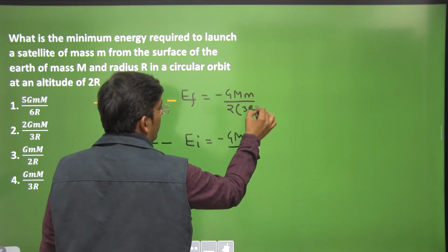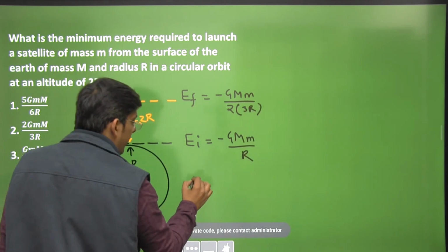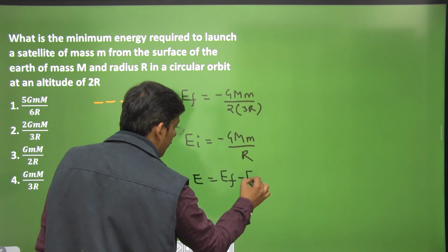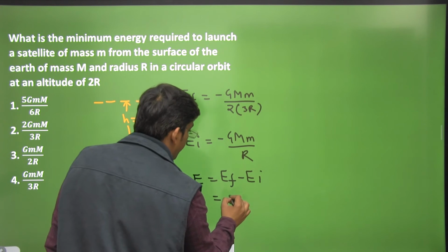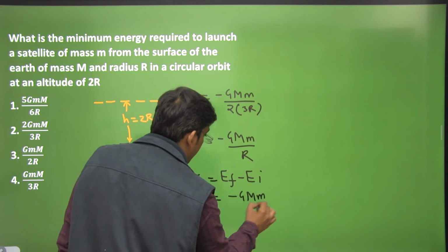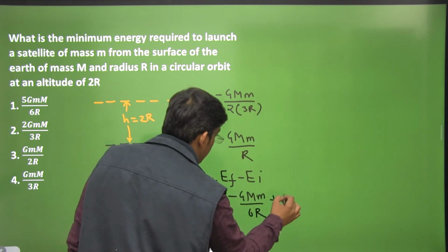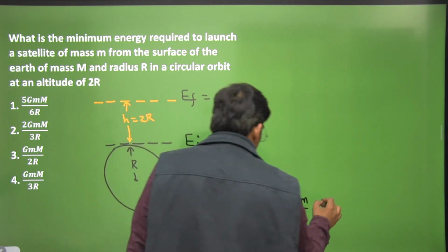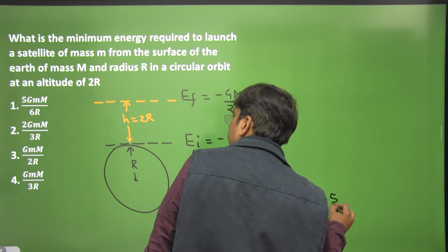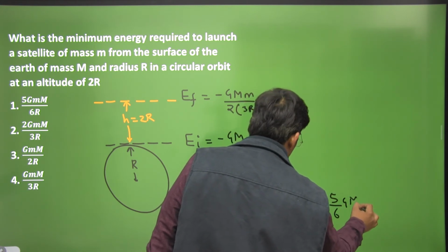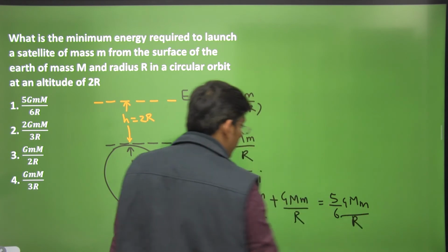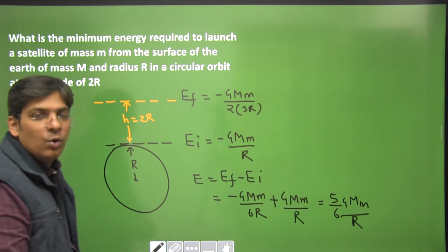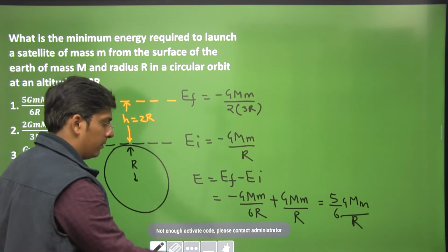So the extra energy that we need is actually the difference of these two energies, EF minus EI, which is minus GMm by 6r plus GMm by r. So this comes out to be 5 by 6 GMm by r, dear students. Kindly note down, dear students, this is the correct answer. This was a good question rather.